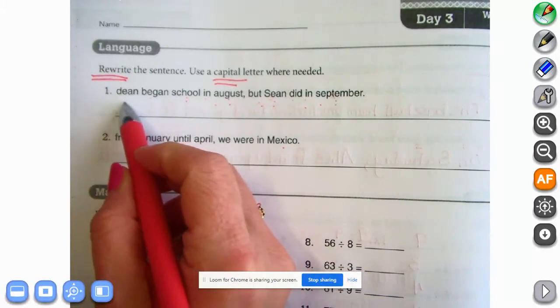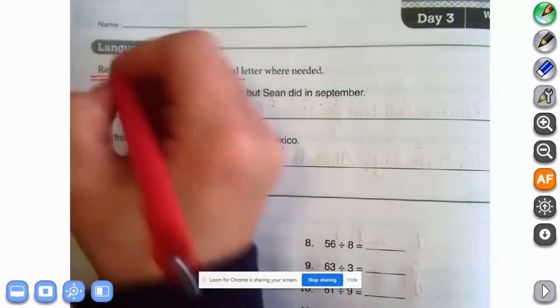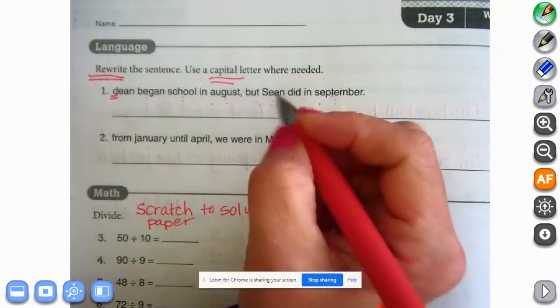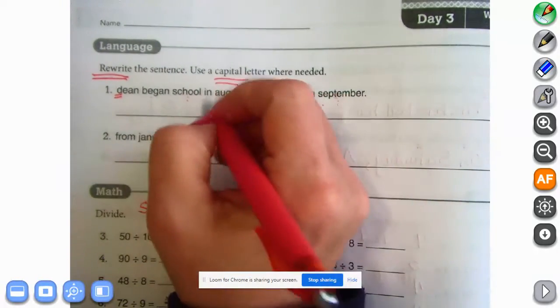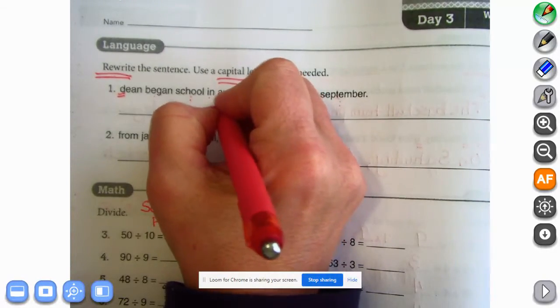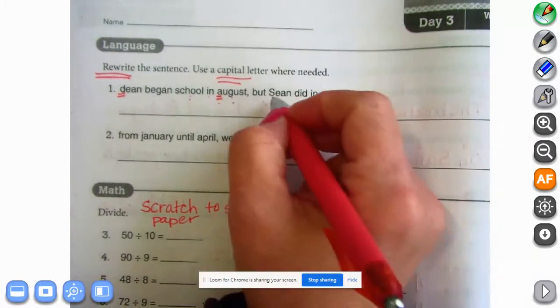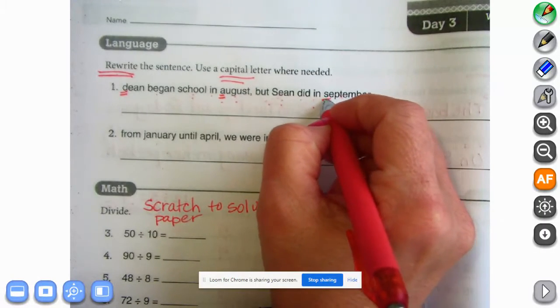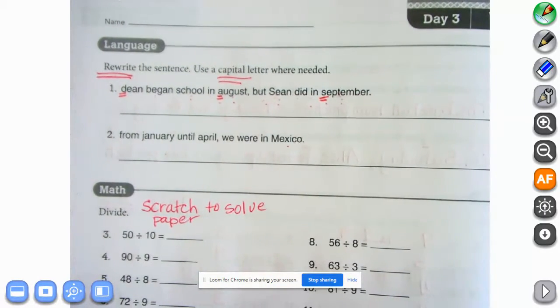So Dean is someone's name and it's at the beginning of a sentence. So double reason why it should be capitalized. Began school in August. August is the name of a month, so that is a proper noun. But Sean, capitalized, good, did in September. Oh, that's another name of a month. So that should be capitalized.